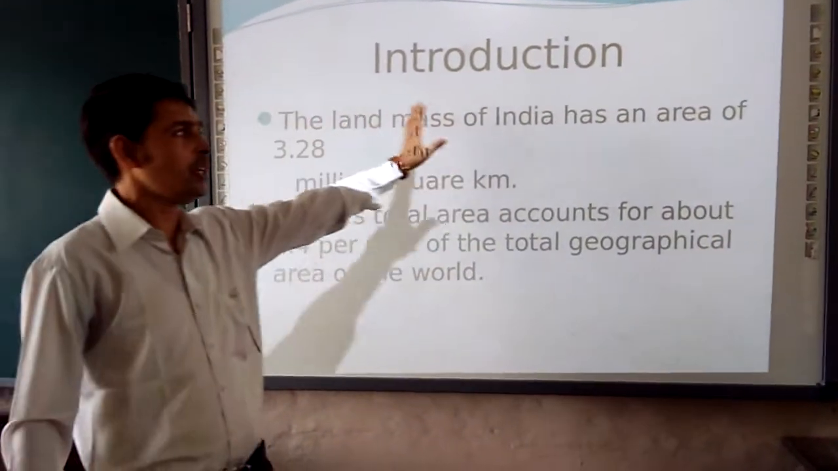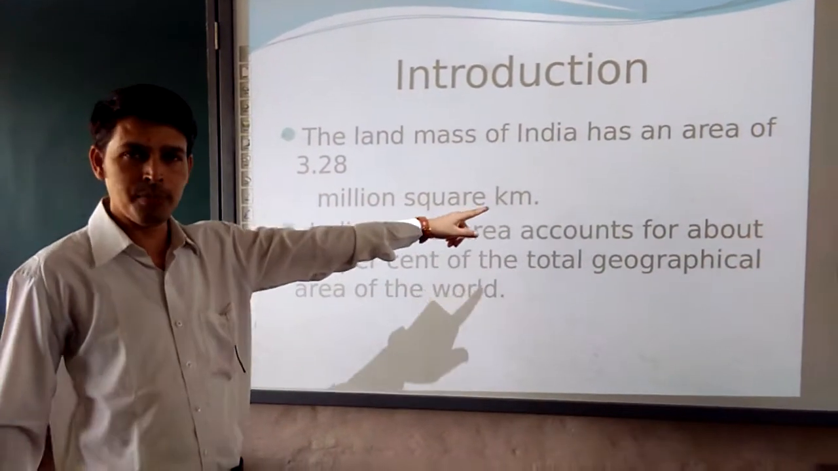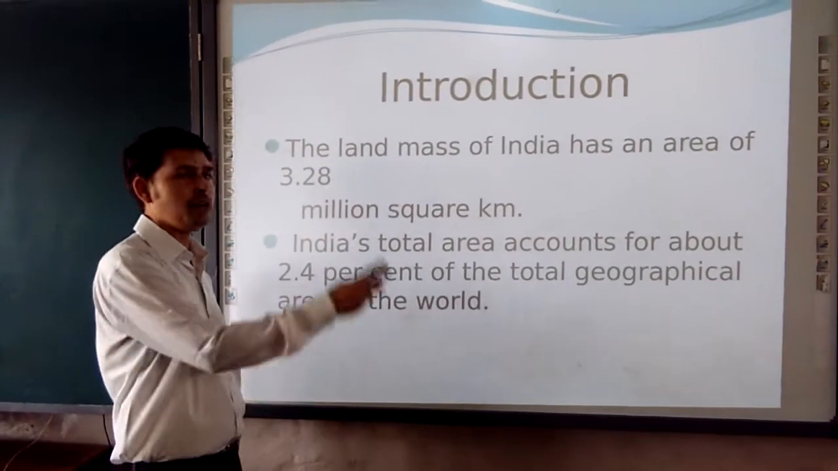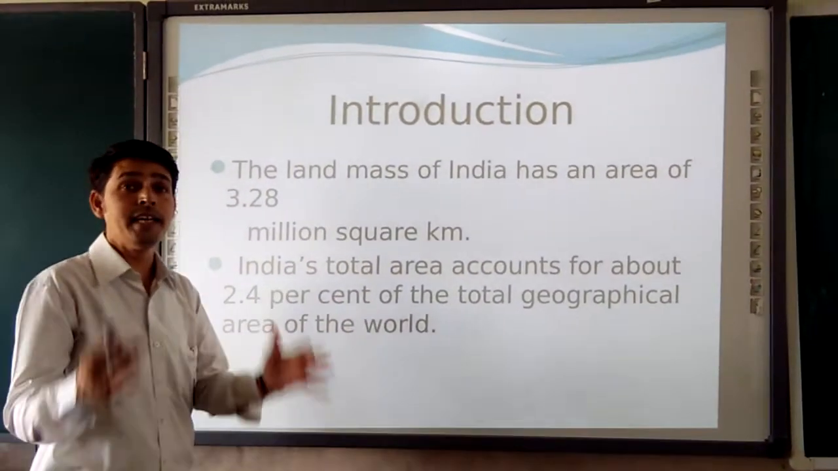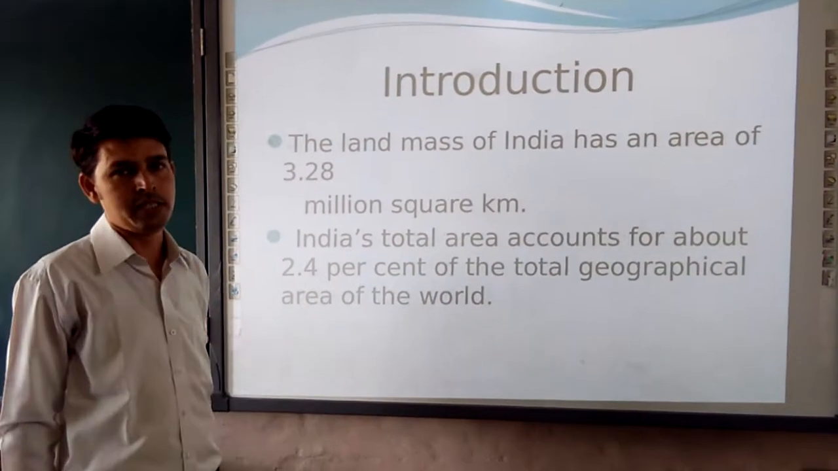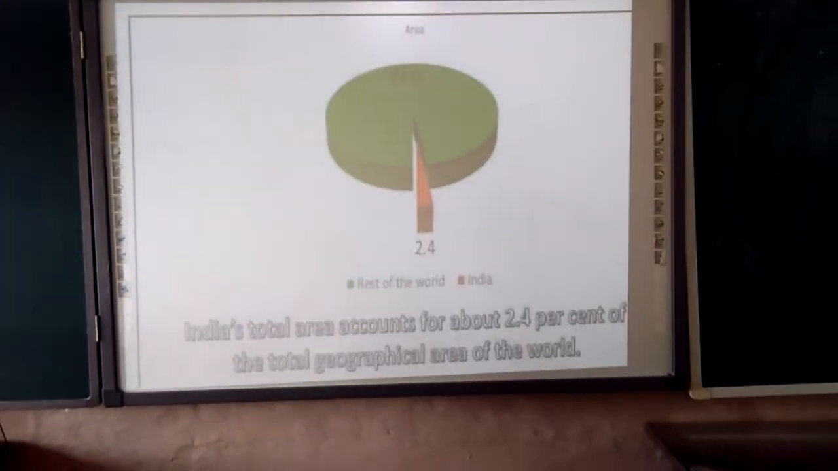The landmass of the total India is 3.28 million square kilometer. This point is clear to everyone. The second point is talking about India's total area, how much percentage it accounts for in the world? So 2.4 percentage. With the help of the next slides, we are going to understand more about it.